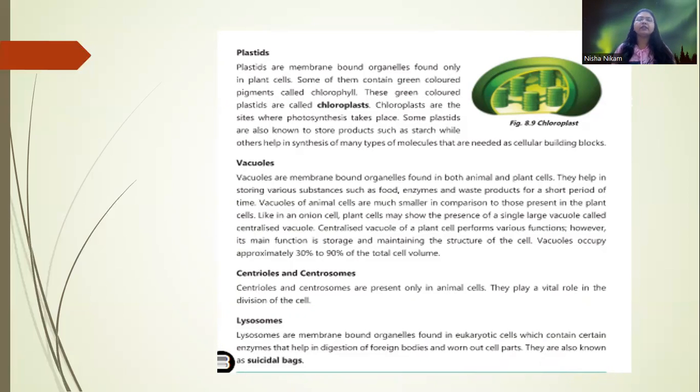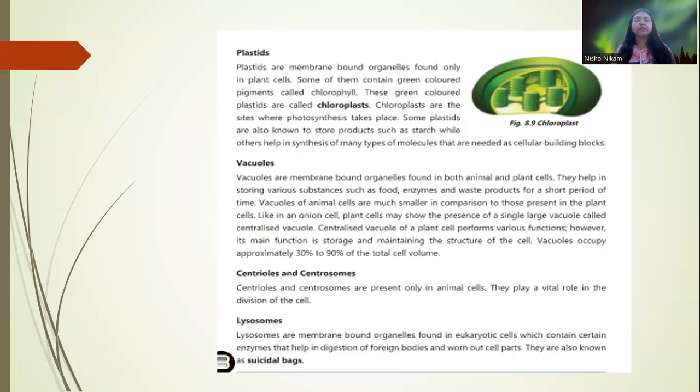Now vacuoles. Vacuoles are membrane-bound organelles. Again, they are found in both animal and plant cells. They help in storing various substances such as food, enzymes, and waste products for a short period of time.